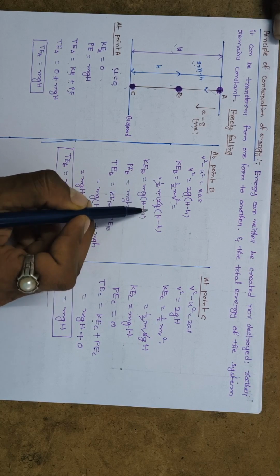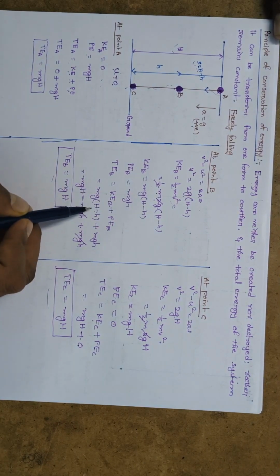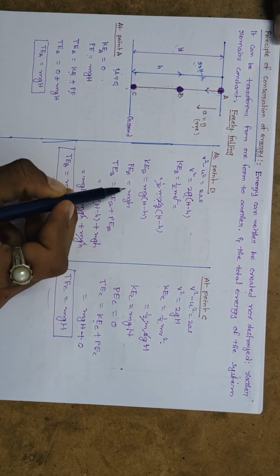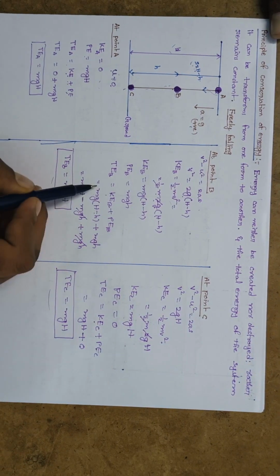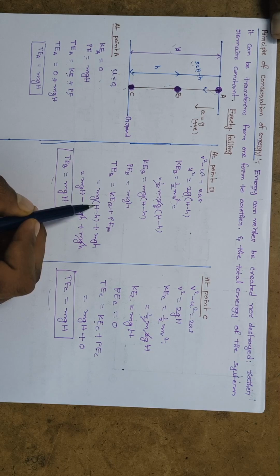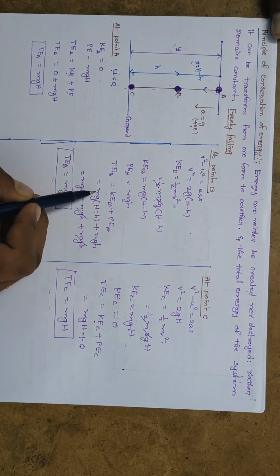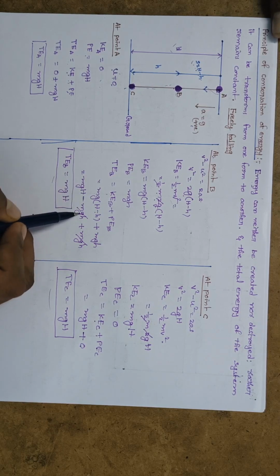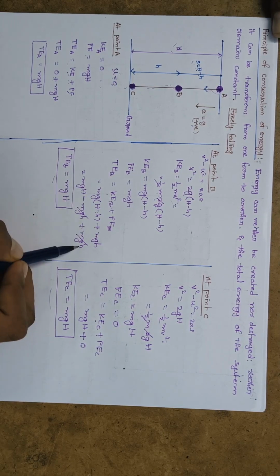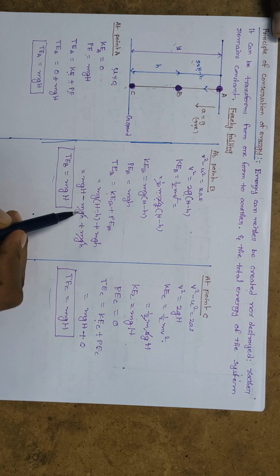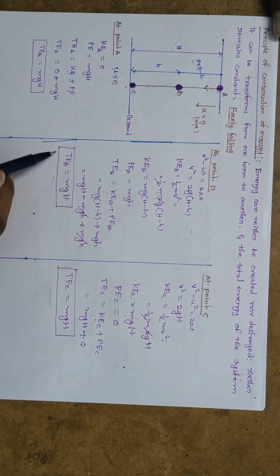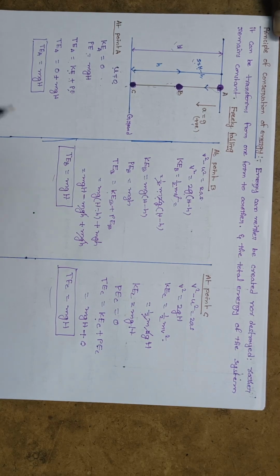Kinetic energy value is mg into capital H minus small h, plus potential energy value is mgh. So this mg is multiplied with capital H, minus mg multiplied with small h, so mgH minus mgh plus mgh. Here minus mgh plus mgh cancel, and the total energy is equal to, in the form of, mg into capital H.